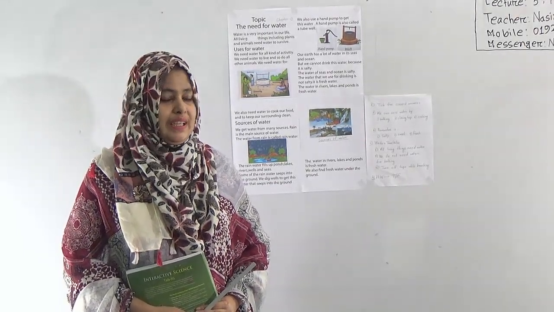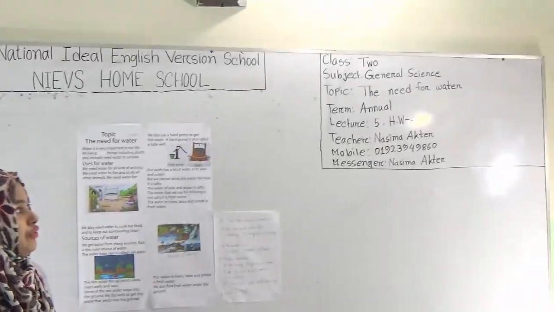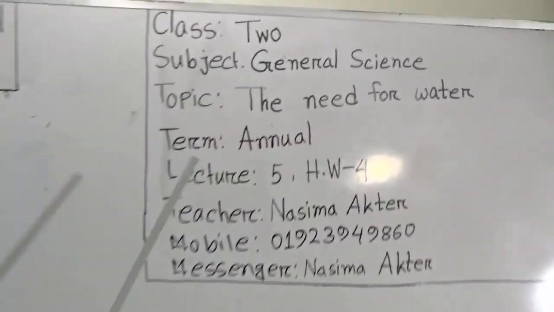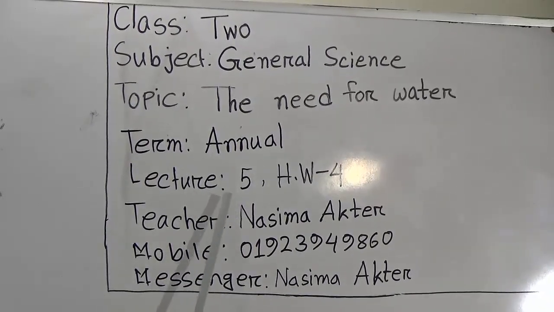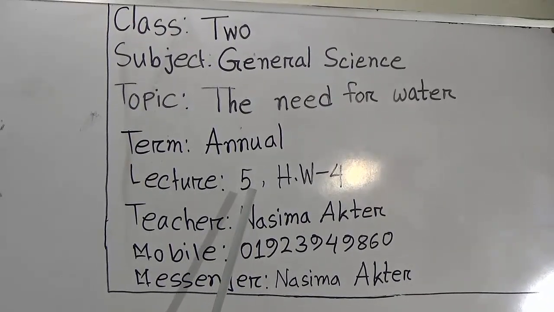Today's topic is the need for water. This is lecture number 5 and I will give you some SW, and the SW number is 4.